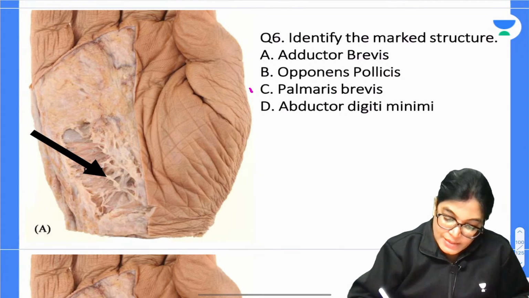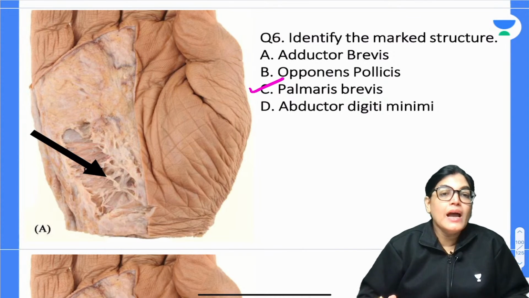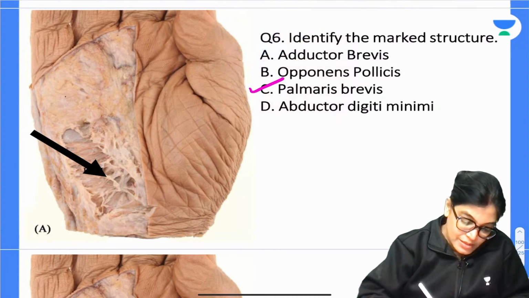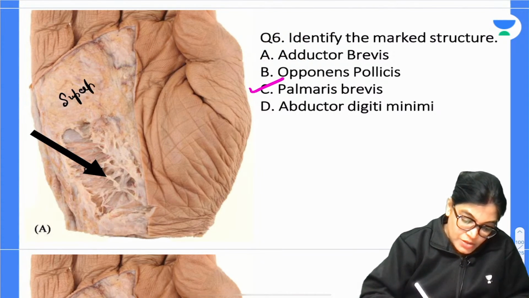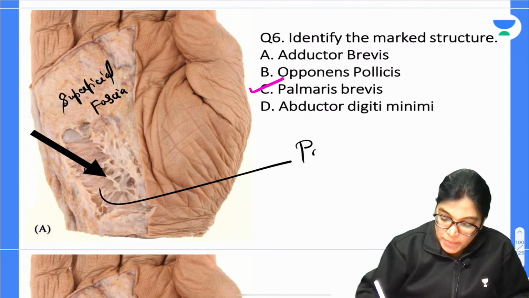Okay, so the correct answer is palmaris brevis. Actually, very superficial dissection has been done and you can see this is the superficial fascia. This fascia which you are seeing here is the superficial fascia, and in this superficial fascia the muscle is contained. So this muscle will be palmaris brevis.